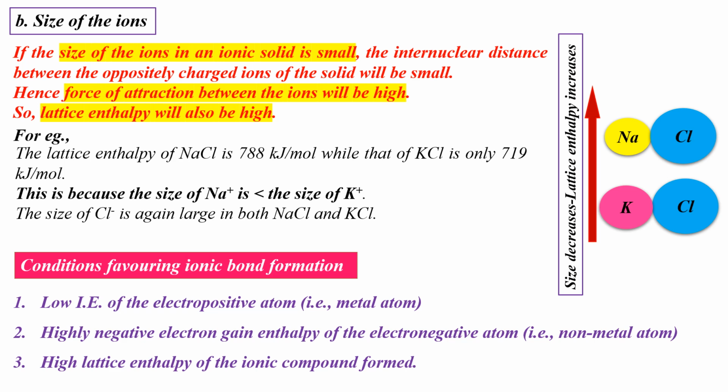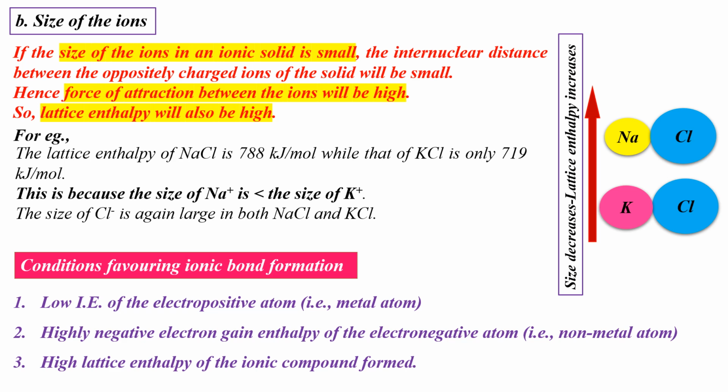In such a situation, more amount of energy is required to separate such an ionic solid into its constituent gaseous ions. Hence, lattice enthalpy will have a very high value. On the contrary, if the size of the ions is large, internuclear distance will be more. Hence, force of attraction will be less, resulting in low lattice enthalpy values.